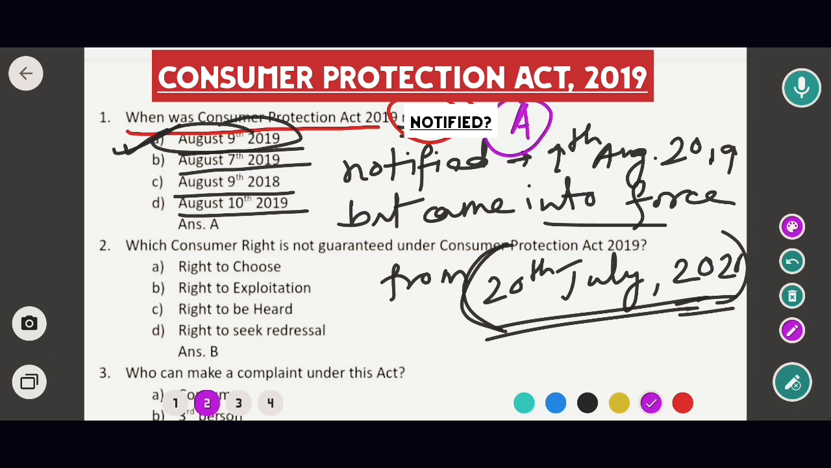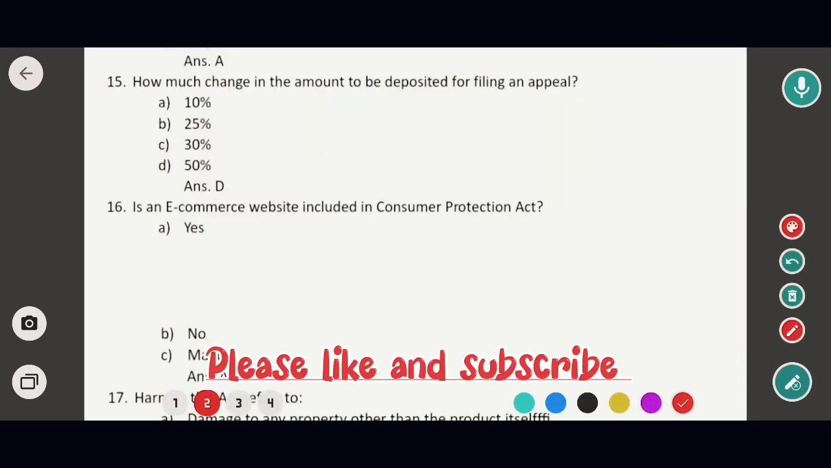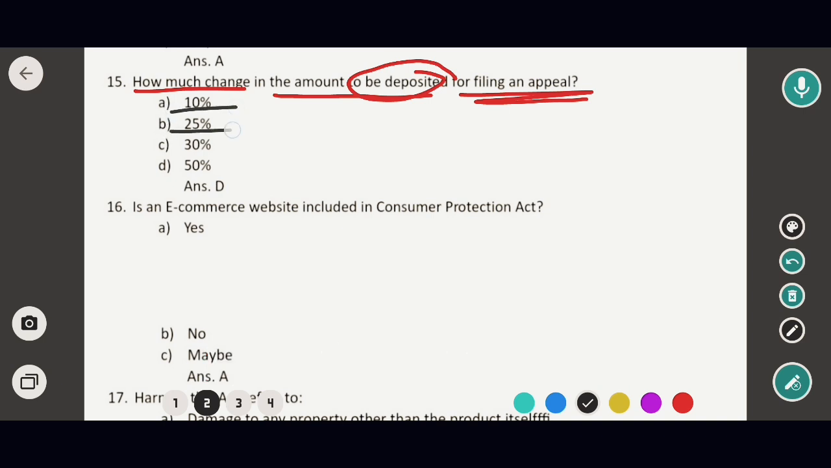Okay, so now we do the next question. Next question is about how much change in the amount to be deposited for filing an appeal. Okay, so in this case the options are 10%, 20%, 25%, 30% and 50%. So in this case the correct option would be option D. That means 50% of the amount is to be deposited in filing an appeal in the respective forum. That means in this case option D would be the correct answer.